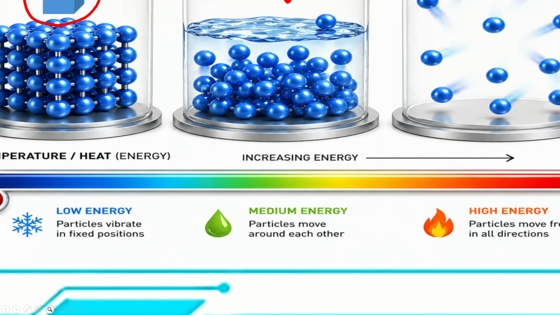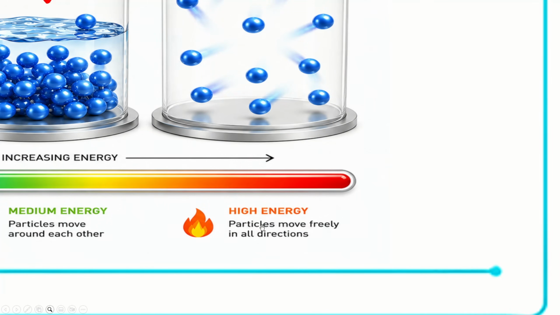Now when we look at a liquid, the liquid particles are loosely bound. They are not that tightly bound to one another, because the liquid particles are able to move around each other. This allows the liquid to flow from one place to another. As for gases, the gas particles move freely in all directions. They are not really bound. There are no significant intermolecular forces that bind gas molecules, so gas molecules are free to move independently in any direction. That is why a gas can move radially in different directions.